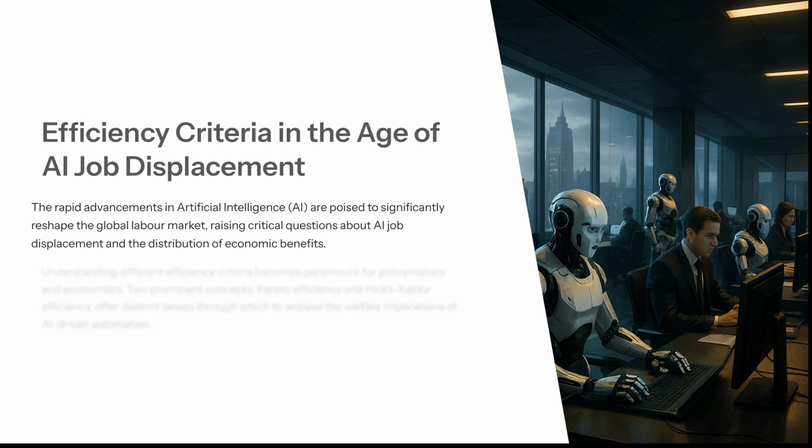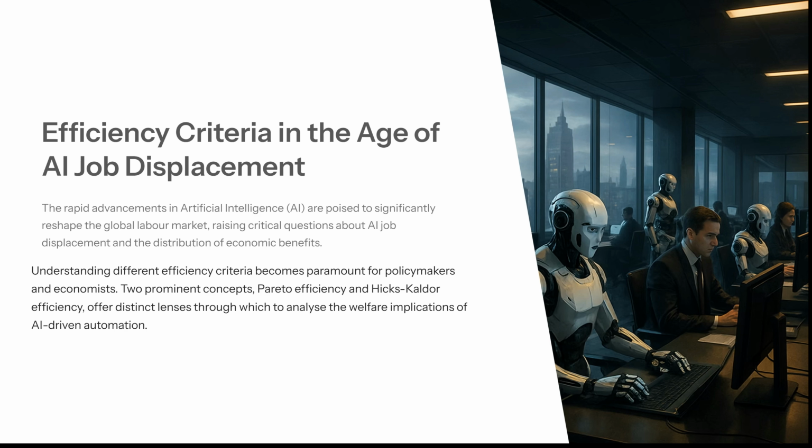The rapid advancements in artificial intelligence are poised to significantly reshape the global labour market, raising critical questions about AI job displacement and the distribution of economic benefits. Understanding different efficiency criteria becomes paramount for policymakers and economists. Two prominent concepts, Pareto efficiency and Hicks-Kaldor efficiency, offer distinct lenses through which to analyse the welfare implications of AI-driven automation.